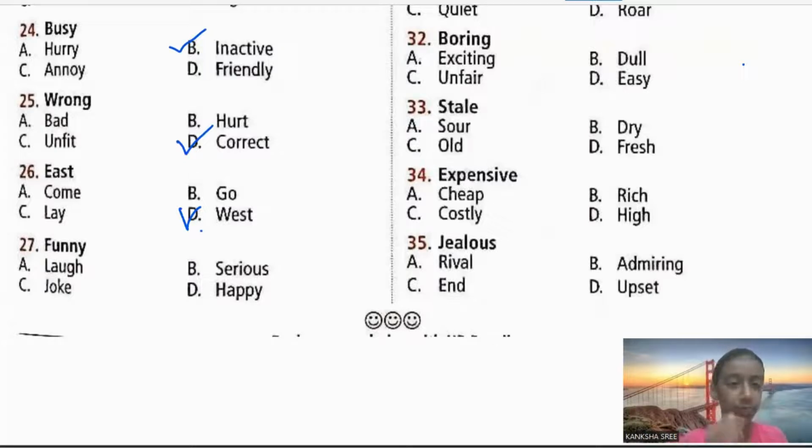Next, funny. Funny is something which is the action we do when we laugh. So funny also has the same meaning as laugh, joke or happy. Then what's the correct option over here? Yes, you are correct. It's serious. Funny's opposite is serious, being serious.